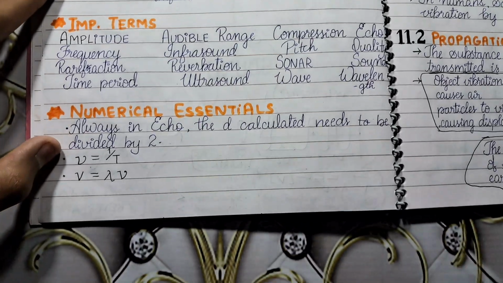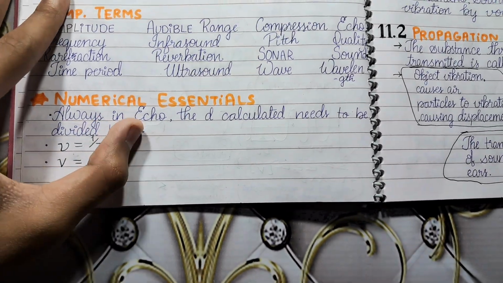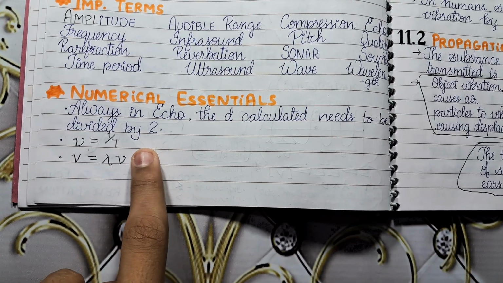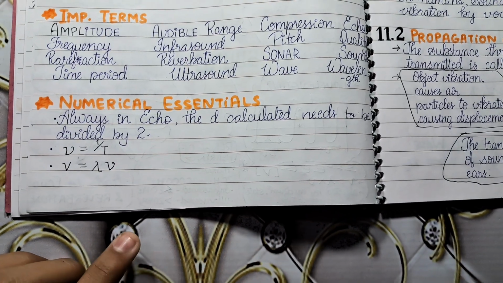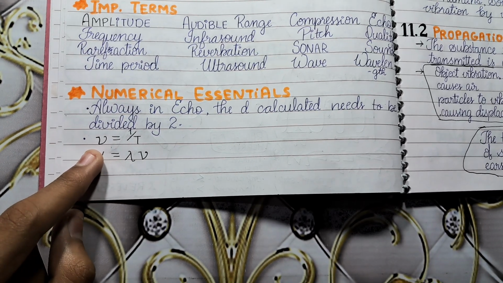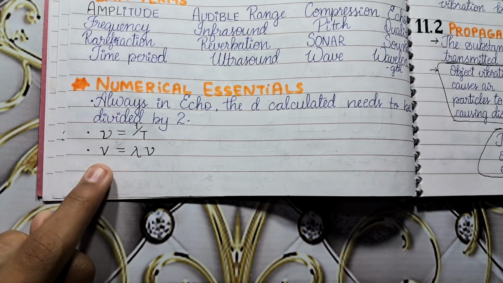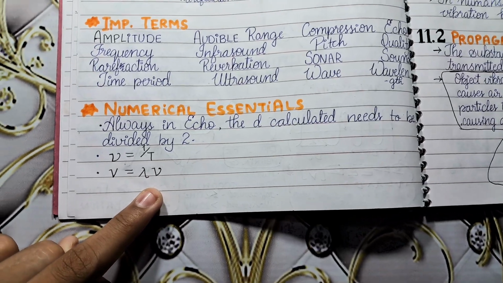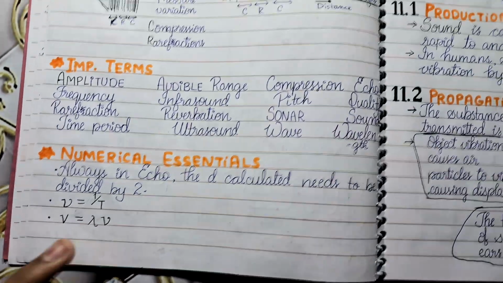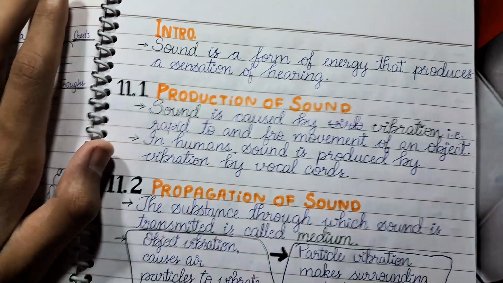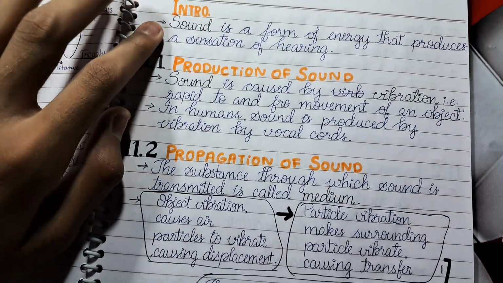And the numerical essentials that are always in echo: the distance calculated needs to be divided by 2 in the end, because distance is covered 2 times by the sound. And here nu is equal to 1 by T, velocity is equal to frequency multiplied by wavelength. Hence, we move on to the topic wise notes, which tells us first about the intro.